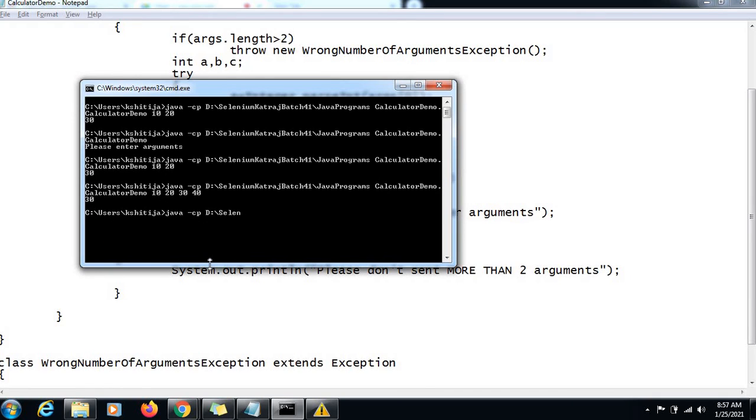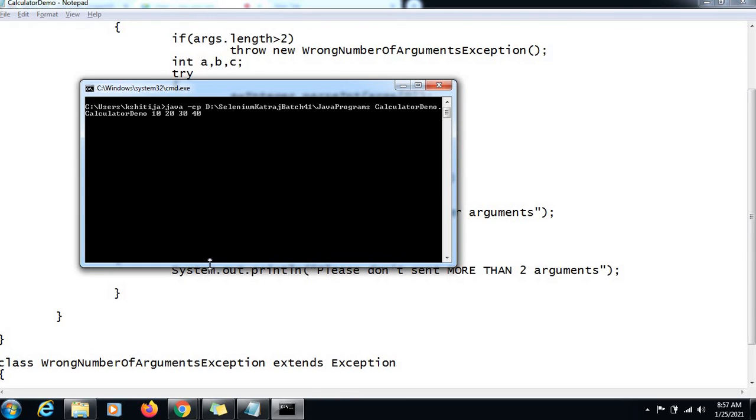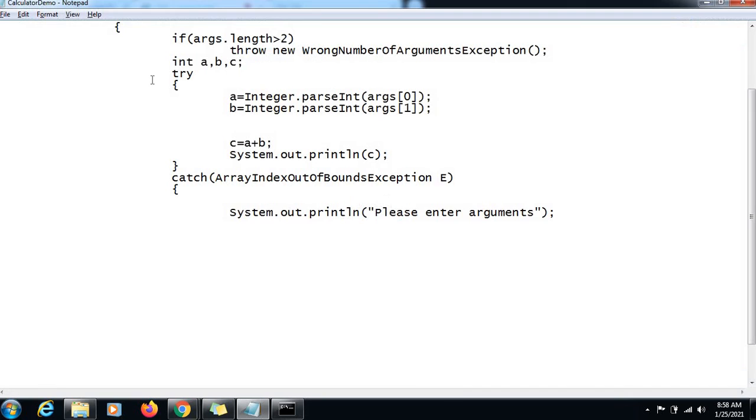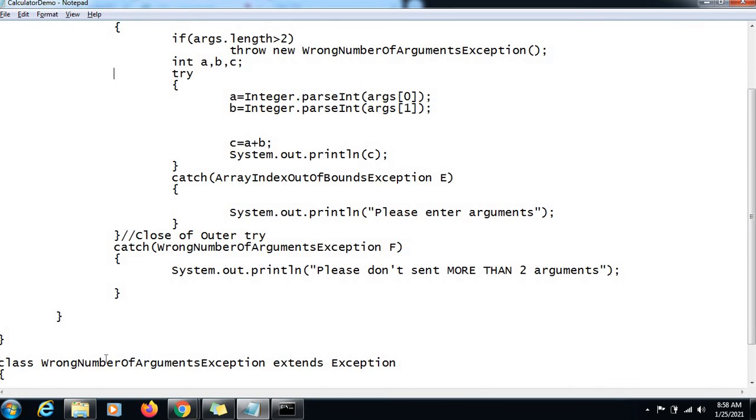Now let's compile. So I'm just compiling my program. When we compile this file, we will get two class files, guys. One is the calculator demo, and one class file for this class exception also.